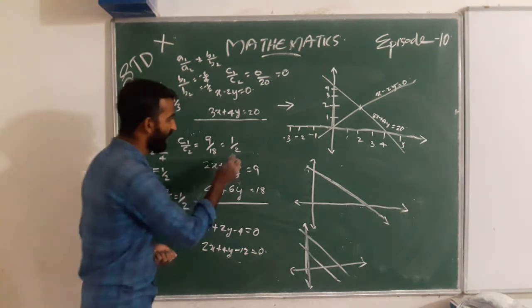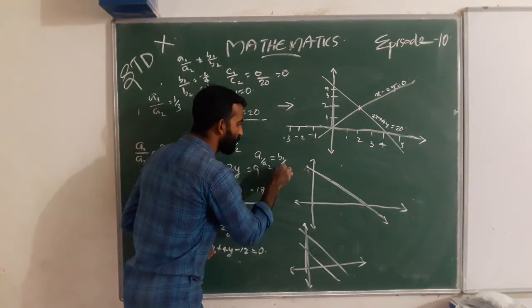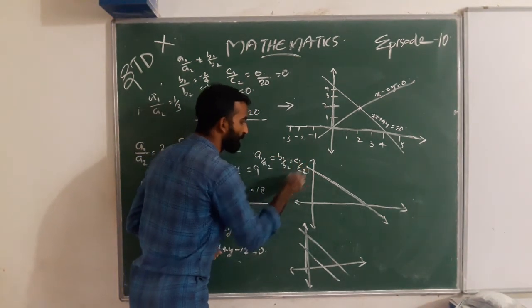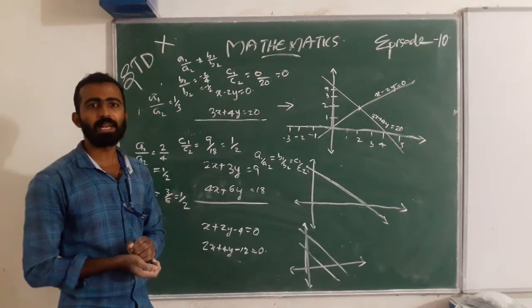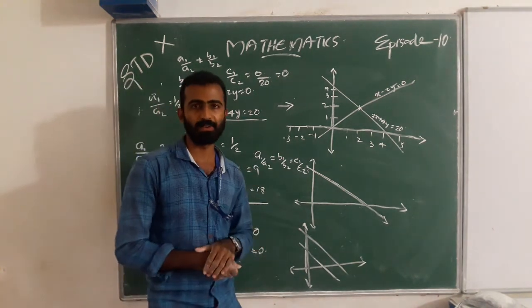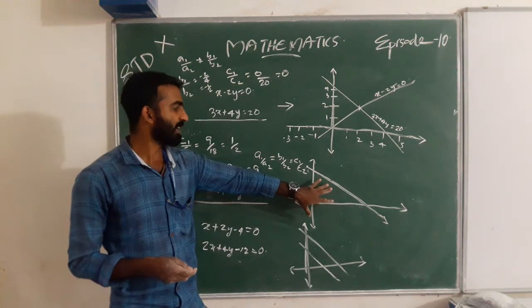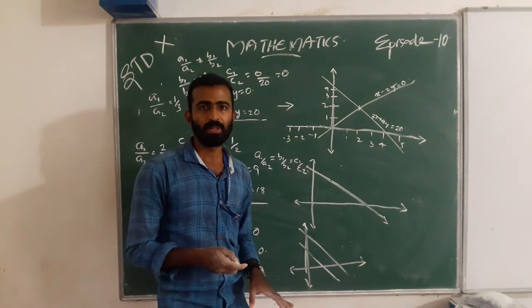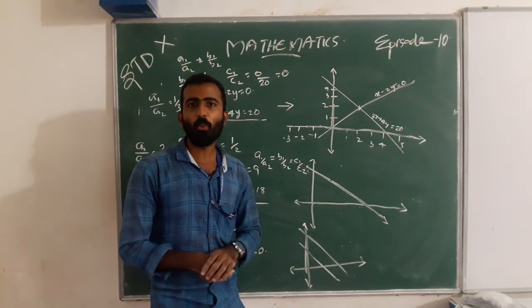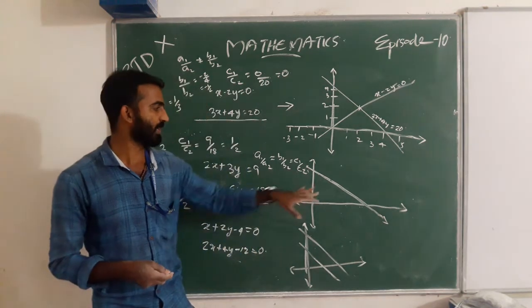That is, the graph is coincident. We get the graph as coincident lines. That is, it has many solutions, infinitely many solutions.